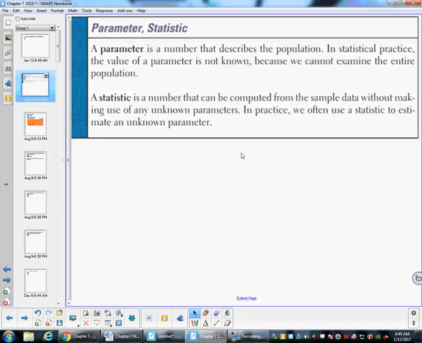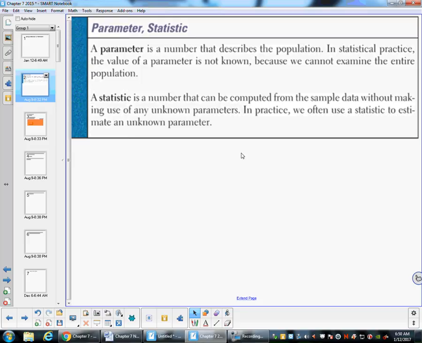A parameter is the number that describes a population. In statistical practice, the value of the parameter is not known because we cannot examine the entire population. For instance, if we want to find the height of every person in Irondale, we cannot measure every person at Irondale and find their height. So the mean of that is the parameter.